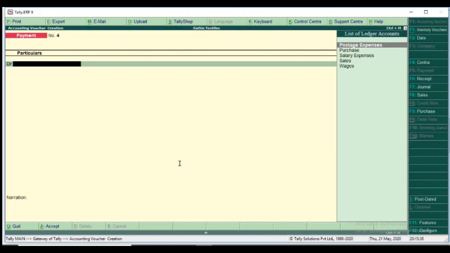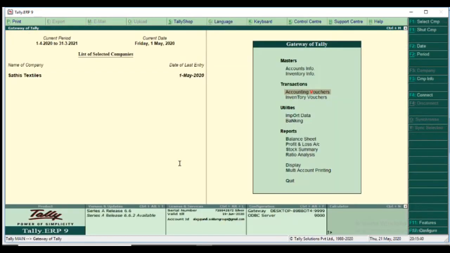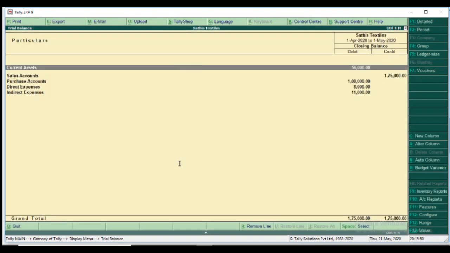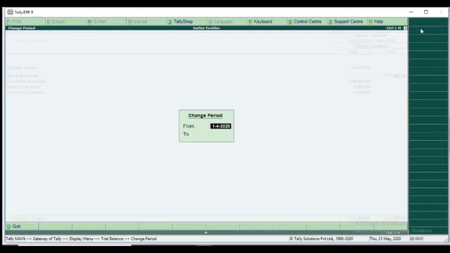Here I go to trial balance, display trial balance. Then I change the period. The period change shortcut key is F2, or click this button.